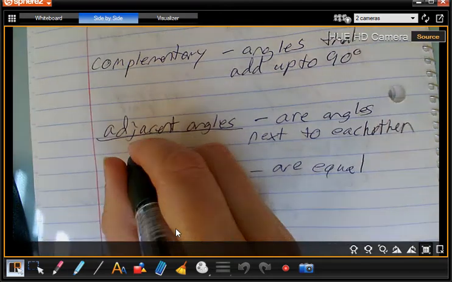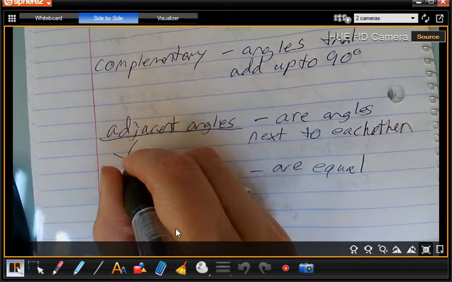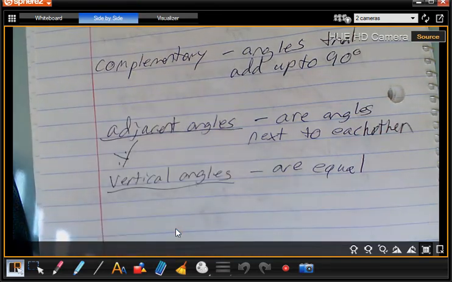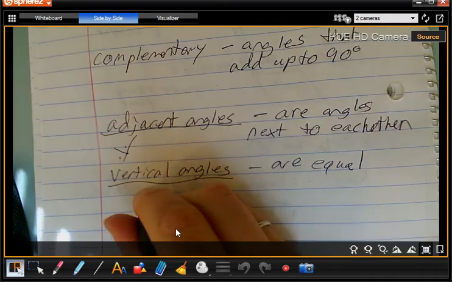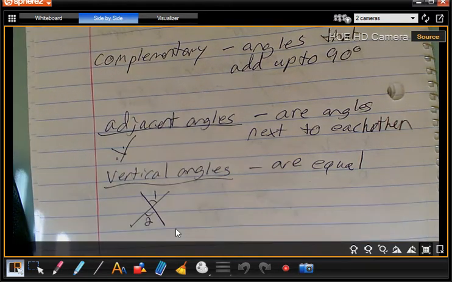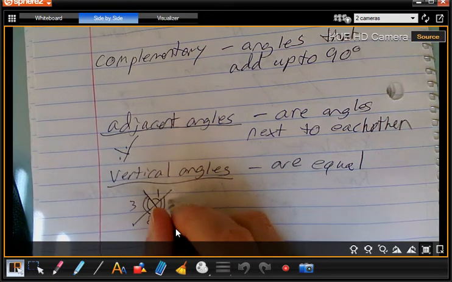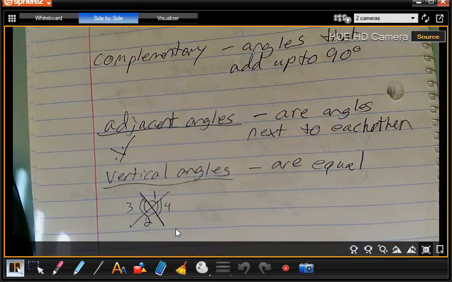Let's draw a little picture. Adjacent angles are two angles that are right next to each other. These two are adjacent. Vertical angles look like an X, and angle 1 and angle 2 would be equal. They're vertical. 3 and 4 would be equal. And when we do those double marks, that means they're the same as each other.